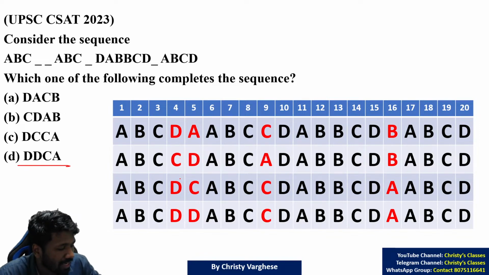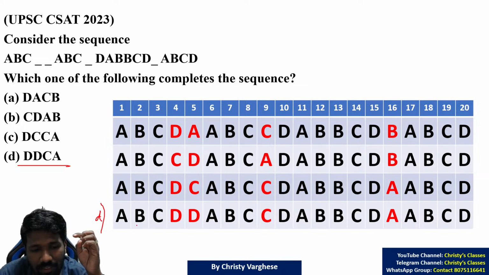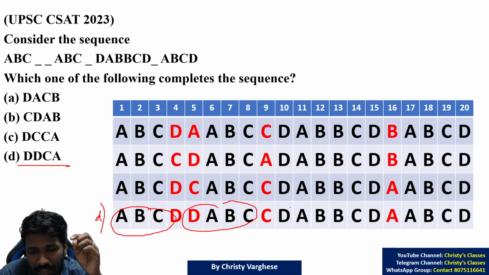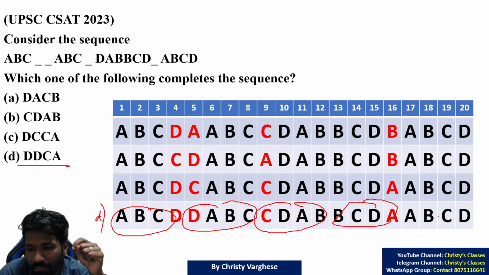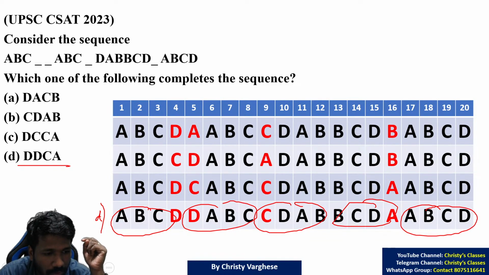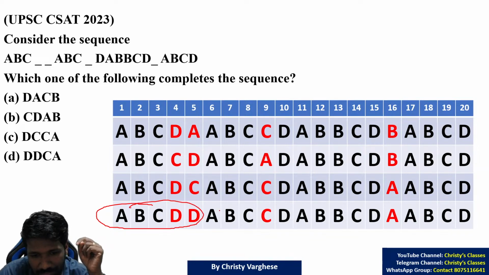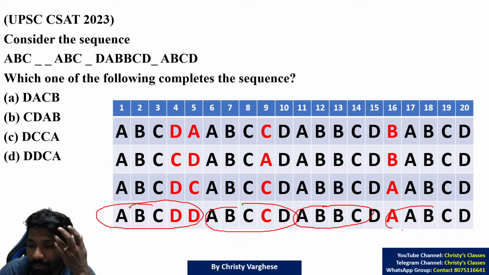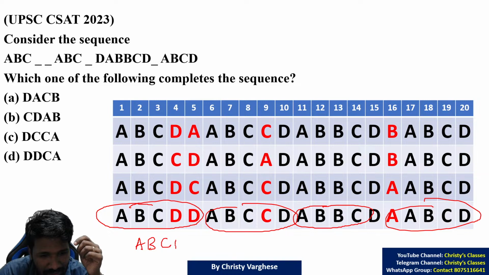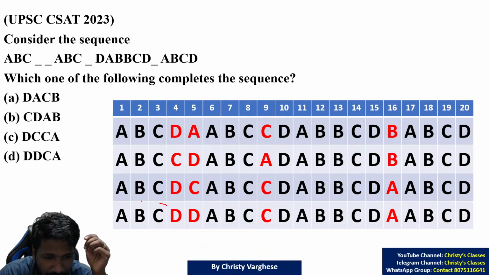Option D, DDCA. Let us check. Substituting, you will get this. So ABCD, DABC, CDAB, BCDA, ABCD. Not a pattern, groups of 4. Now groups of 5, let us check. Listen carefully. ABCDD, ABCCD, ABBCD, AABCD. So the pattern is there, A, B, C, D. Can you see that?